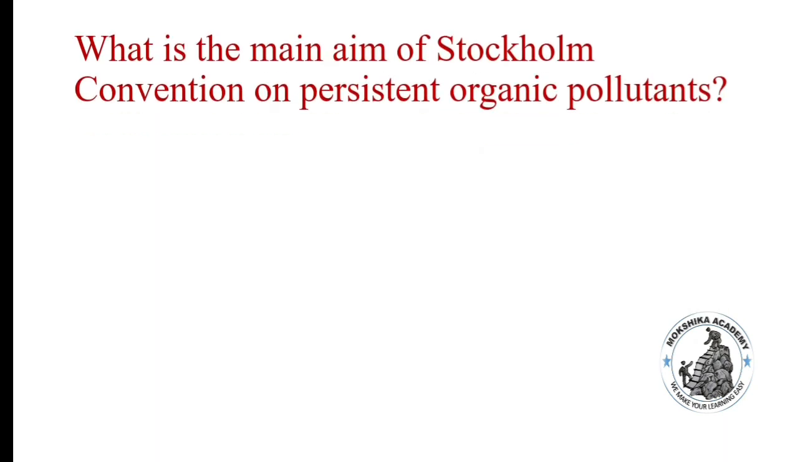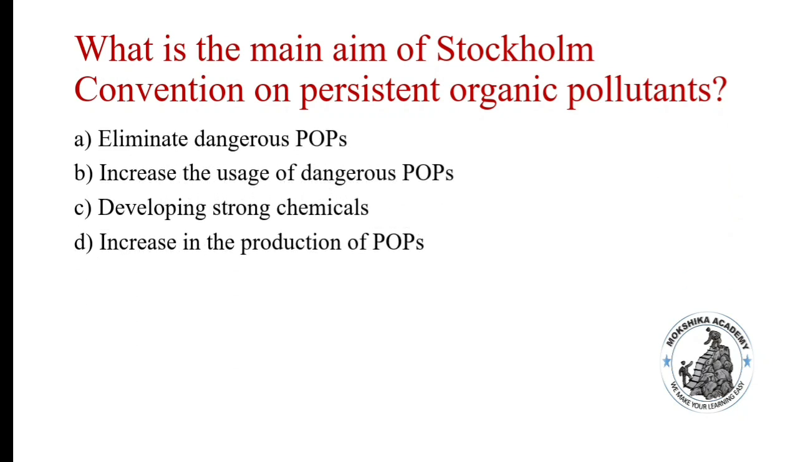What is the main aim of the Stockholm Convention on Persistent Organic Pollutants? Eliminate dangerous POPs, increase the usage of dangerous POPs, developing strong chemicals, increase in the production of POPs. Answer is A, eliminate dangerous POPs. The main aim is to eliminate dangerous POPs, which starts with the 12 worst. Apart from this, it also aims to support the transition to safer alternatives.